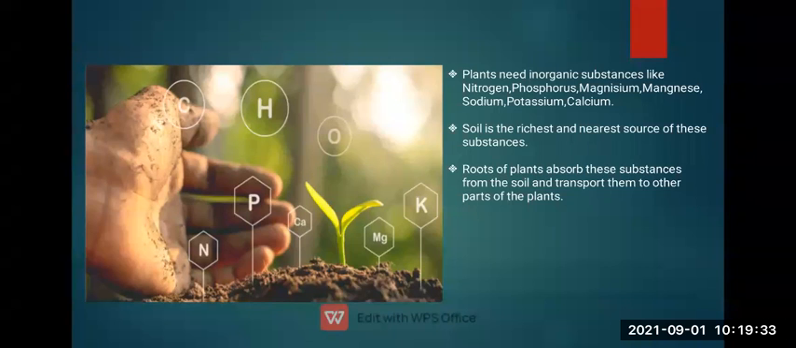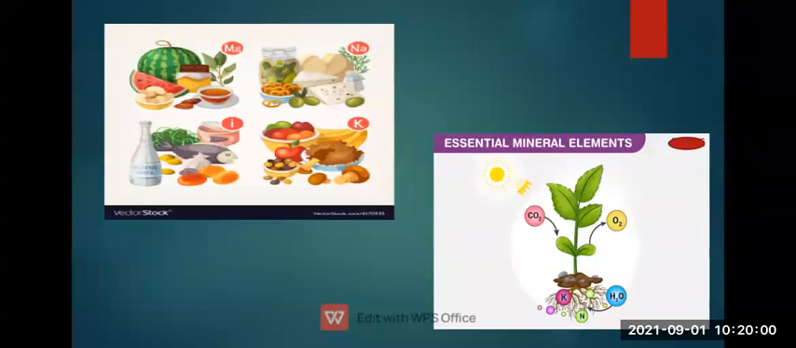Okay, so understood that soil is the richest and nearest source of these substances, and we get nitrogen, phosphorus, magnesium, manganese, sodium, potassium, and calcium from the soil. And the roots of the plants absorb these substances from the soil and transport them to other parts of the plant. Okay.